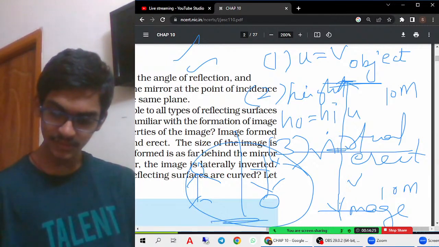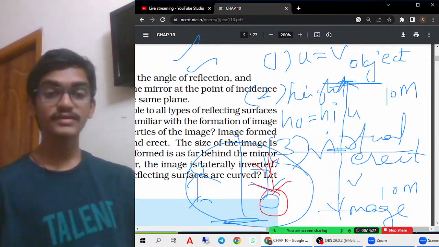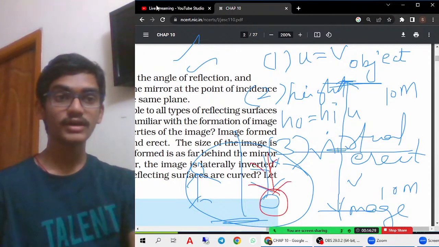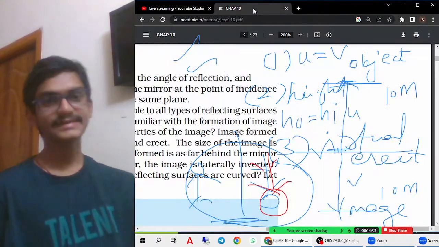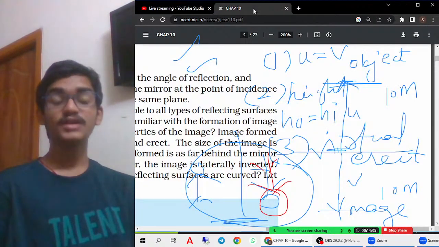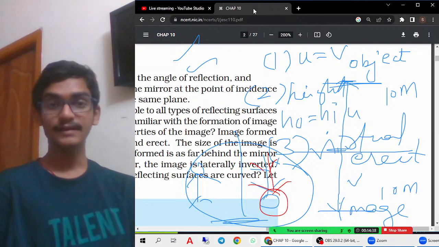Okay. So sometimes it will come like this. This is called upright. This is also one more important characteristic of image formation by the plane mirror.